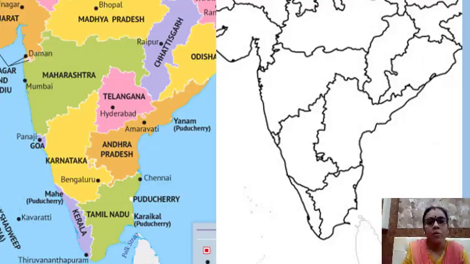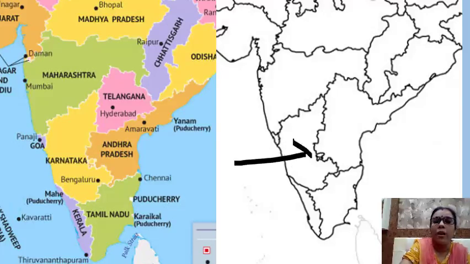Yes, you have to see the shape, how it looks, and accordingly you have to locate Karnataka on the outline map of India that is given on the screen. Yes, this one is Karnataka. So what you are supposed to do?